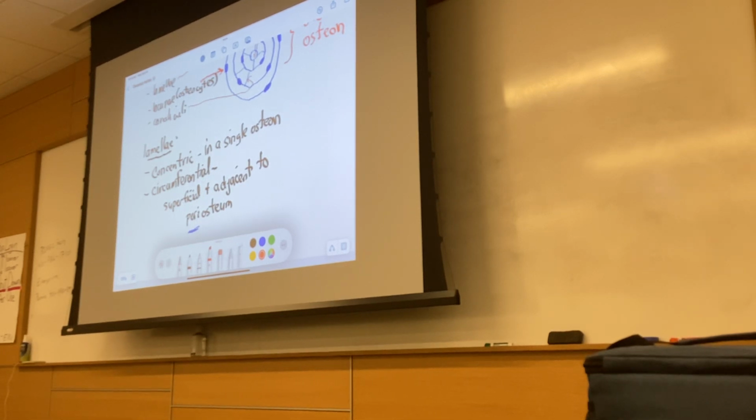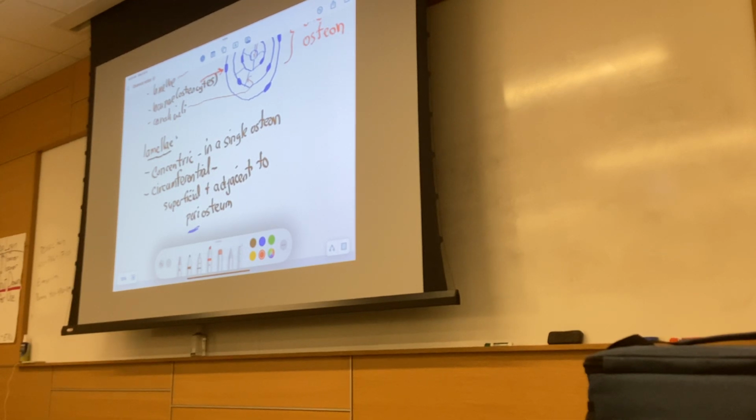Then when the bone starts to get finished, in other words, the entire diaphysis begins to get finalized, particularly by the periosteum, we have circumferential lamellae. Those go all the way around the bone, superficial to the concentric lamellae, adjacent to the periosteum.